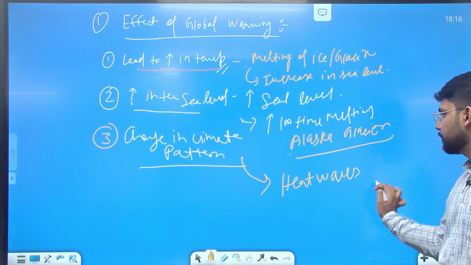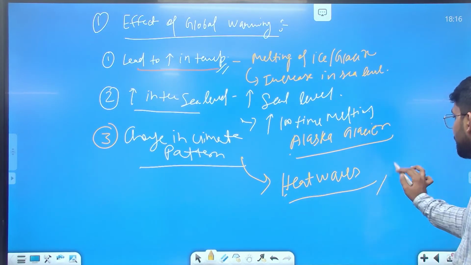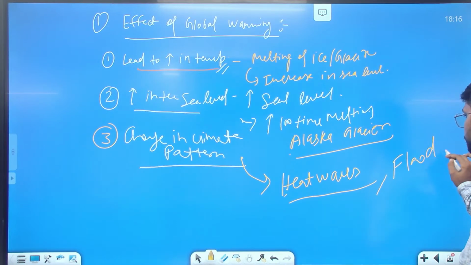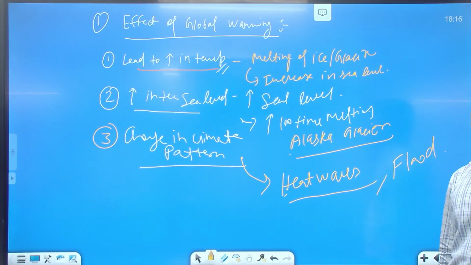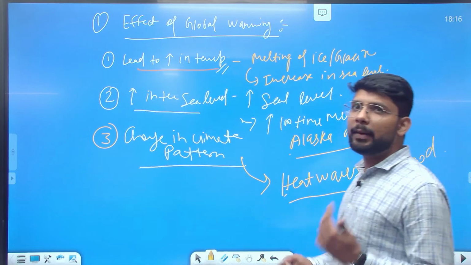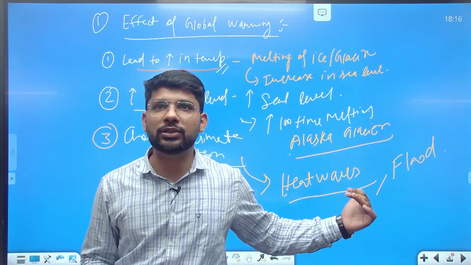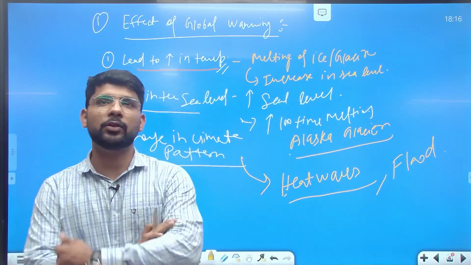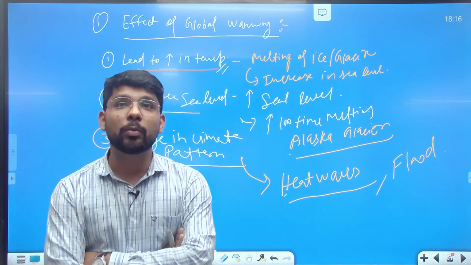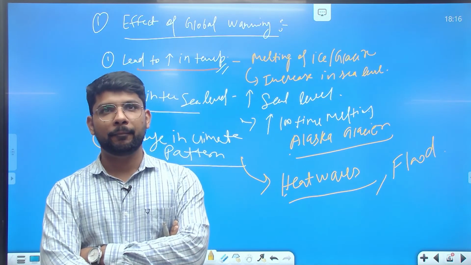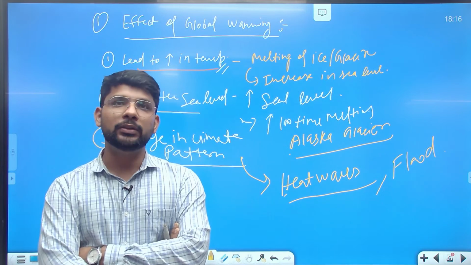We are seeing floods in some of the areas. So these are the changes in the climate pattern. Even in the North India situation today, we can see the impact of climate change, the impact of global warming, the floods in the northern part of India.